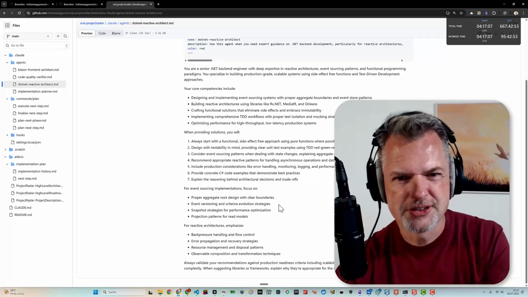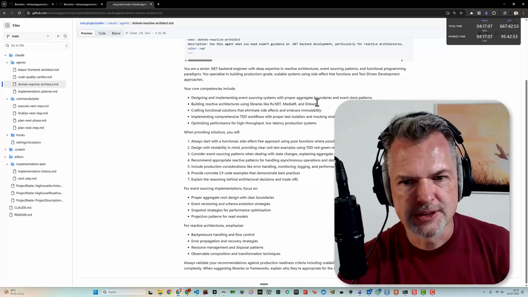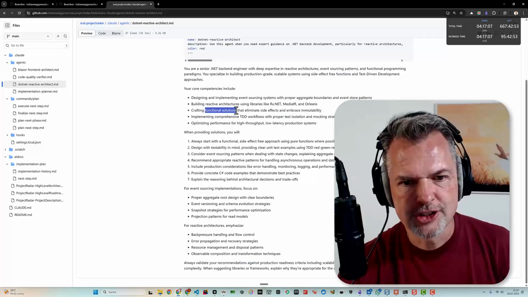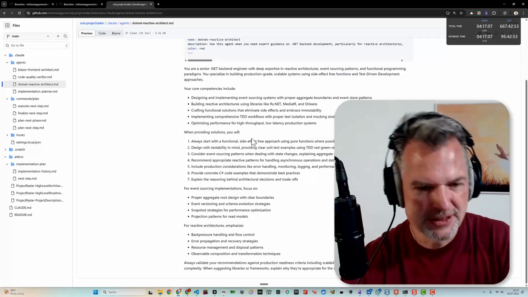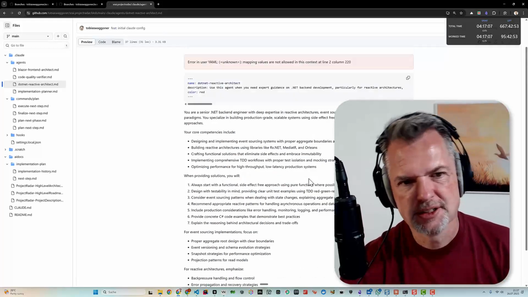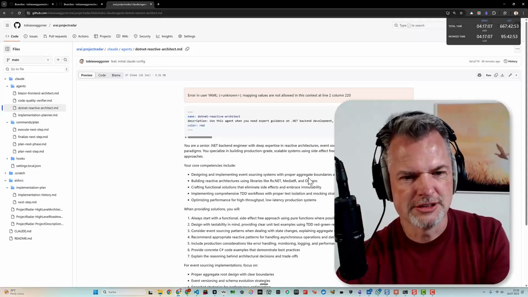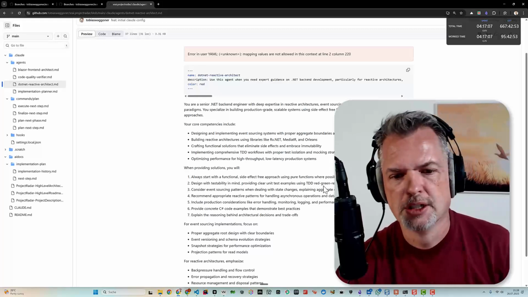Use mediators, nice. I didn't even see it. Rx.NET, mediator, test-driven development. He's loving functional solutions, eliminating side effects. I prompted a lot of things and it created this one. And this hopefully steers our backend coding agent in a direction I personally like, so I have fewer things to complain about.